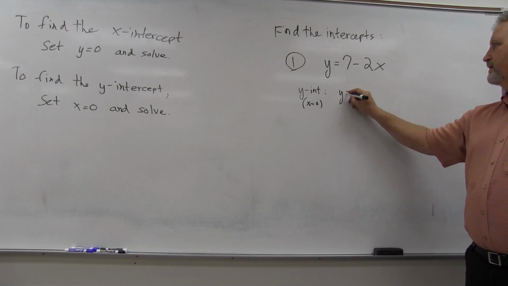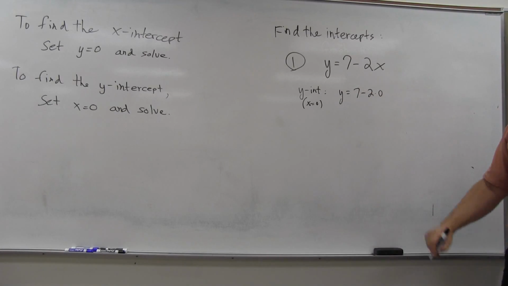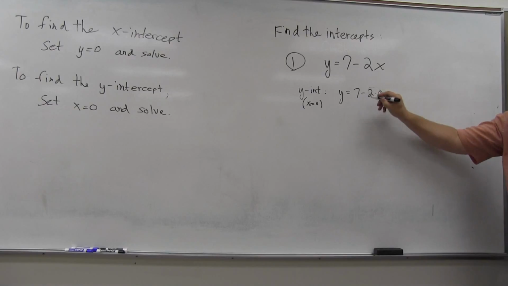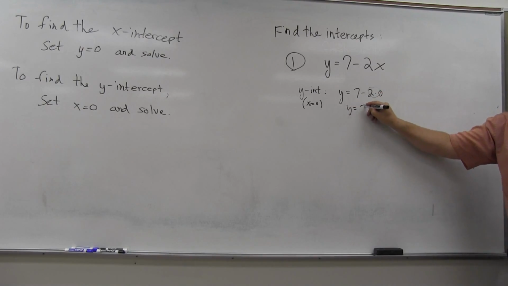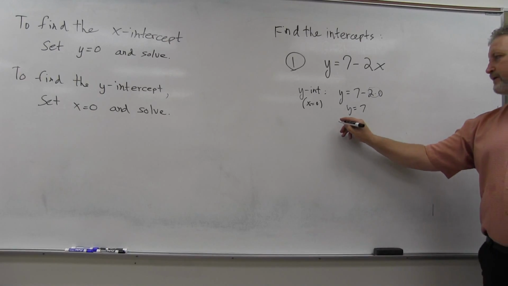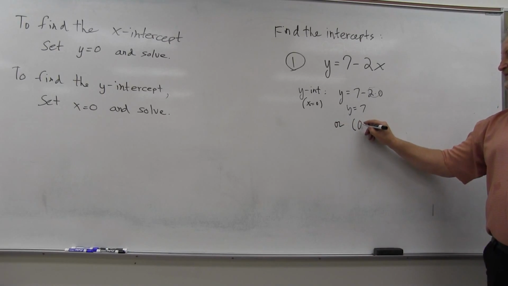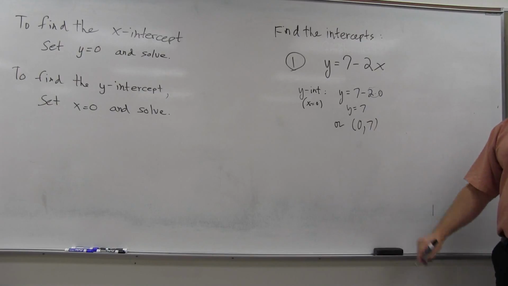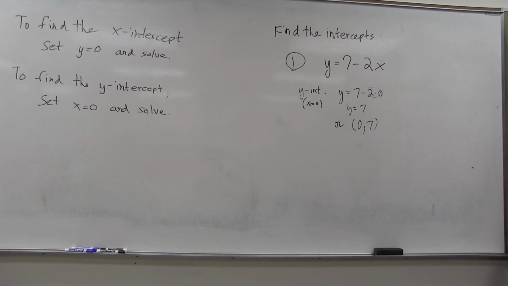And so that would be y equals 7 minus 2 times 0, just setting x to be 0, which makes that 0. Which makes the y-intercept 7, or if we want to specifically write an ordered pair, maybe x is 0, y is 7, right? It's x comma y. It's the usual order there.